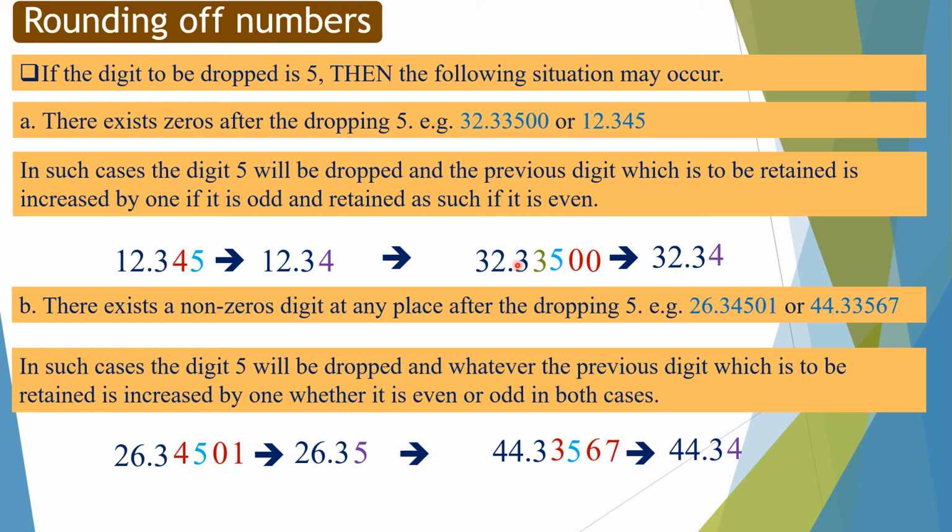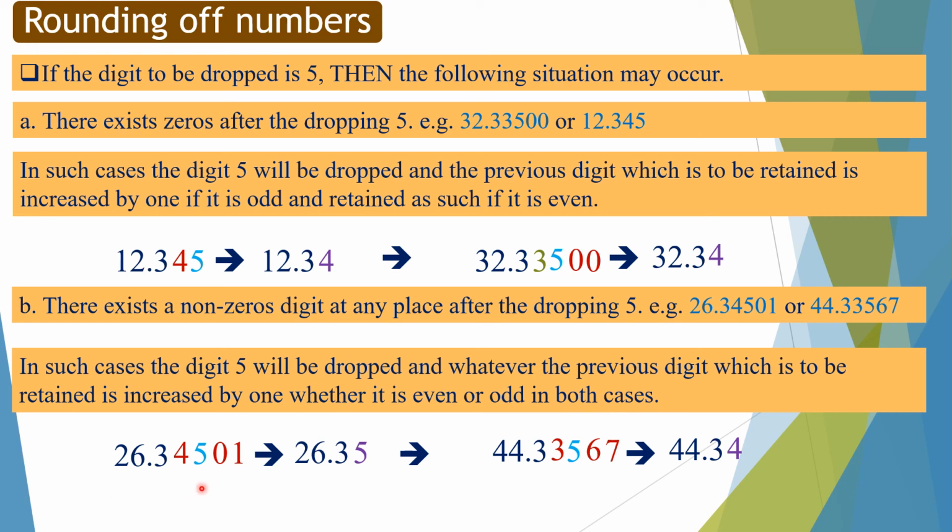Second case is when there exists a non-zero digit at any place after the dropping 5. For example, 26.34501 or 44.33567. In such cases, the digit 5 will be dropped and whatever the previous digit which is to be retained is increased by 1, whether it is even or odd in both cases.